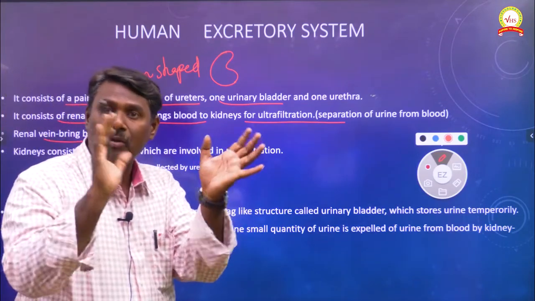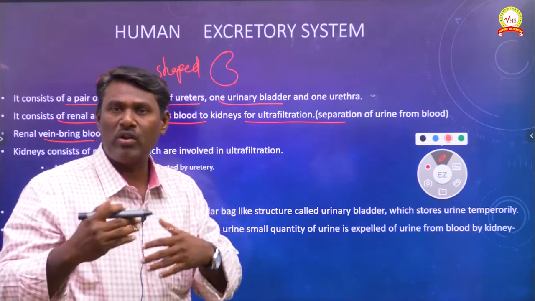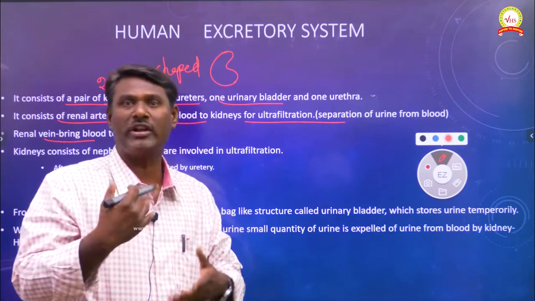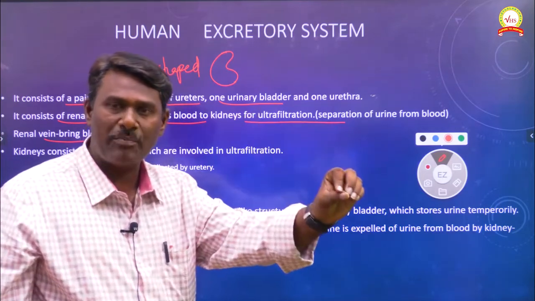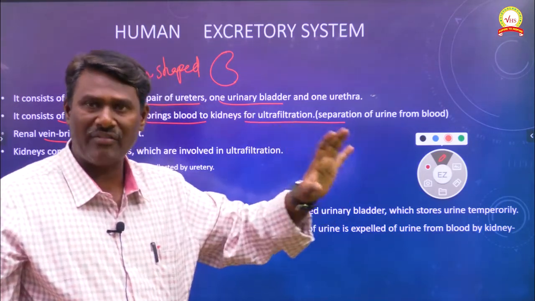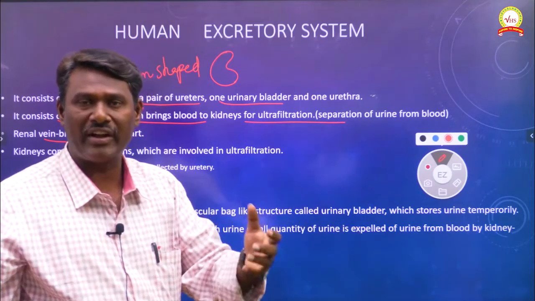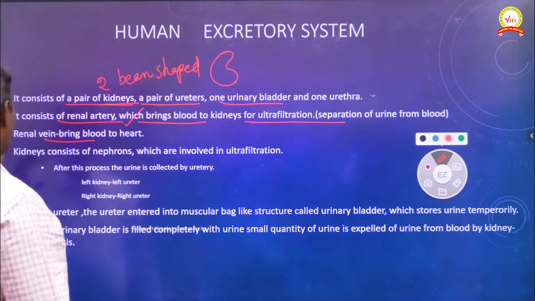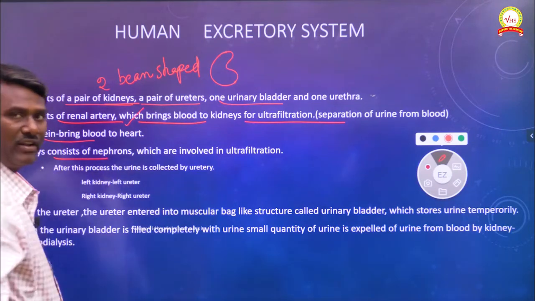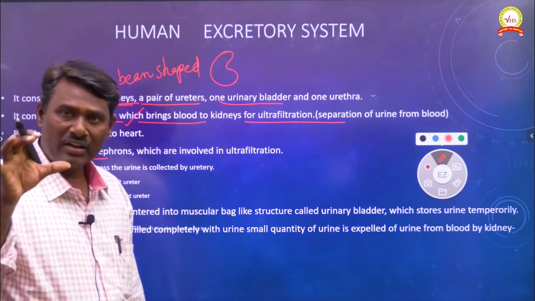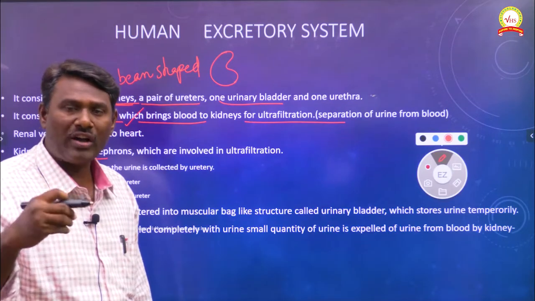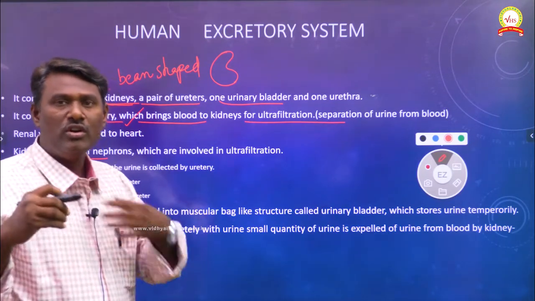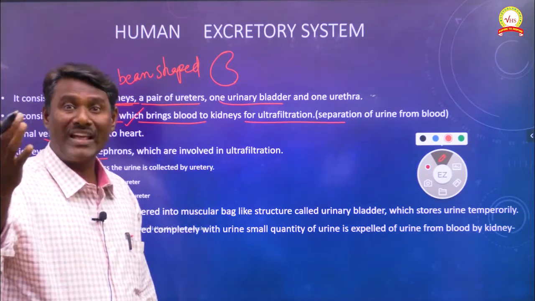By the metabolic activities of the kidney, some amount of deoxygenated blood is generated, and this is collected by the renal vein. The renal vein carries deoxygenated blood from the kidneys towards the lungs for purification.